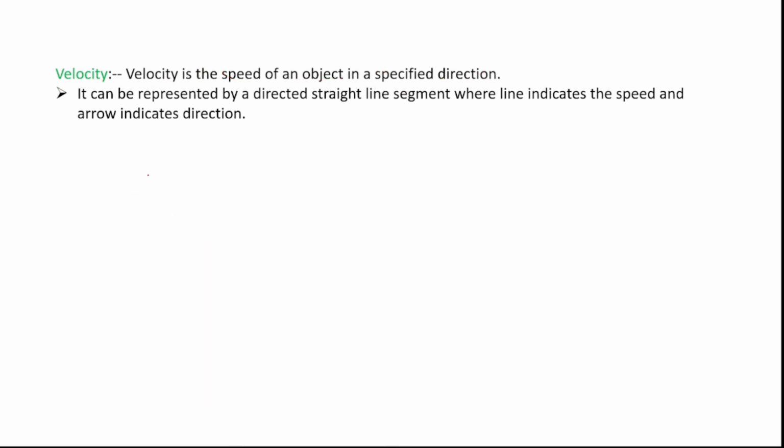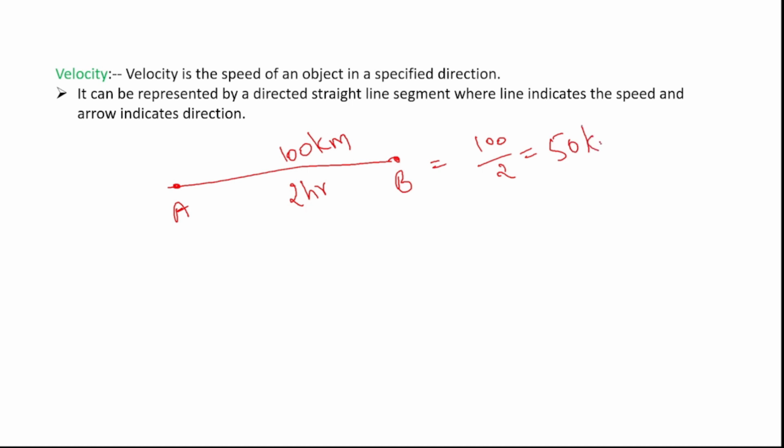In the speed example, we have taken that a car is moving from A to B, it is 100 kilometers in length, and it is traveling in 2 hours. So what was the speed? 100 by 2 equal to 50 kilometers per hour, right? So now let us calculate velocity in this case.